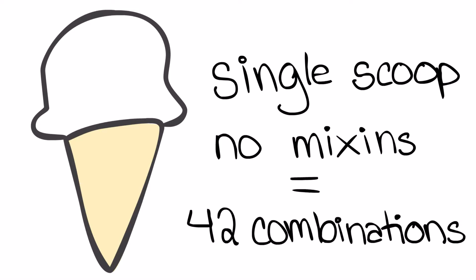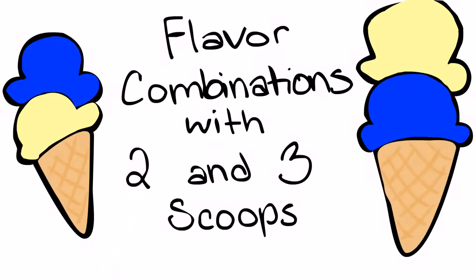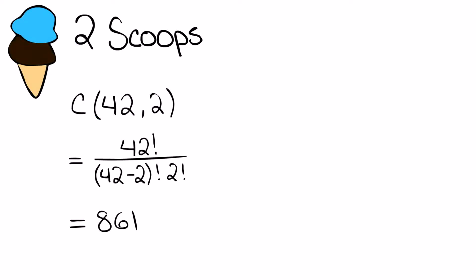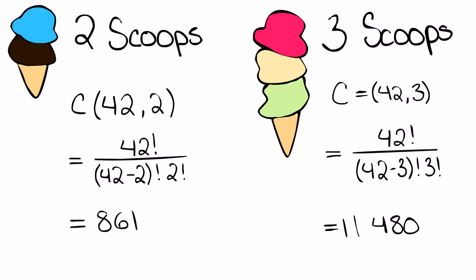If the ice cream cone is a single scoop with no mix-ins, there are 42 options, because there are only 42 flavors. Then we found the number of scoops. Combinations 42 and 2 for 2 scoops, and combinations 42 and 3 for 3 scoops. These numbers represent the number of scoops there will be.